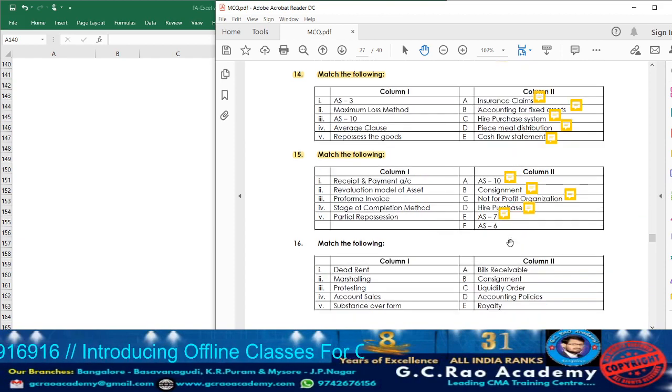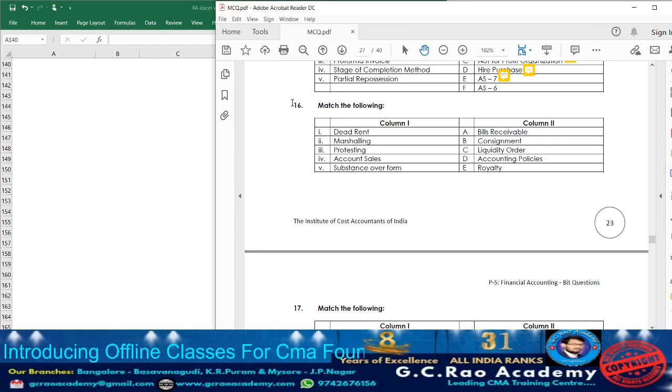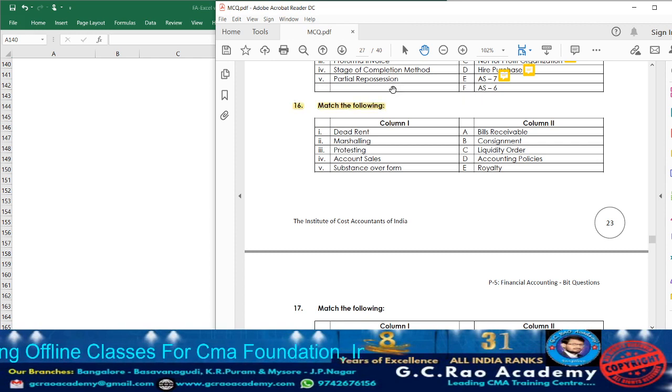AS6 is given extra. Okay. Now let us move on to question 16. Column 1. Debt rent will be related to royalty. Marshalling. It is one of the liquidity orders we can say.